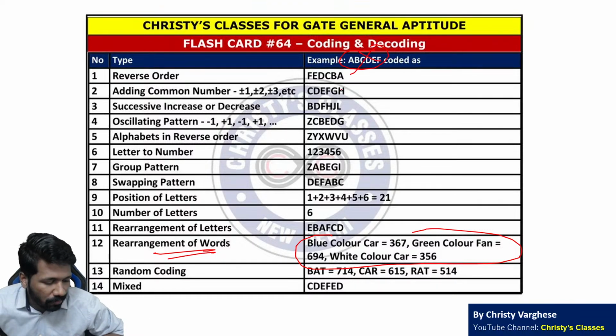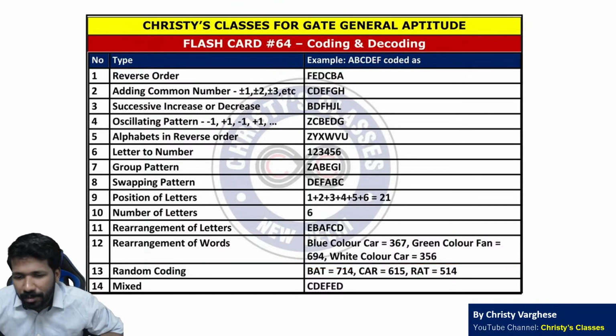A B C D E F for this. Blue color car is 367, green color fan is 694, white color car is 356. Then what is the particular code for color? If that is asked, how to do it? This is a presence and absence based question. Present and absent based means color is there in all the three. So the number that is there in all the three is 6. So color is equal to 6.